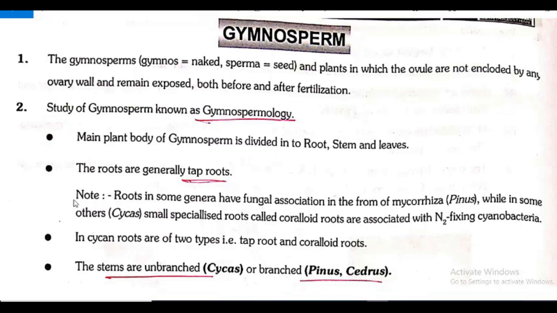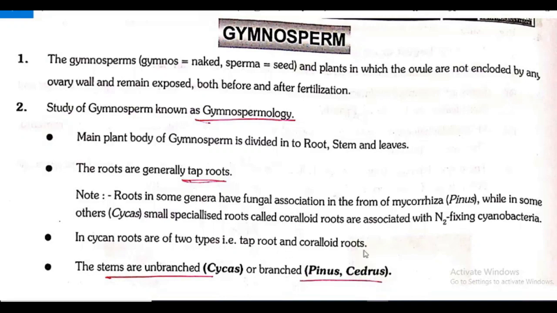And some extra points we discussed related to root. Some association, some specialized root. What are the names? Good, mycorrhiza and coralloid roots. So roots in some genera have fungal association in the form of mycorrhiza, as in the case of Pinus, while in some others, as in the case of Cycas, small specialized roots called coralloid roots are associated with nitrogen fixing cyanobacteria.